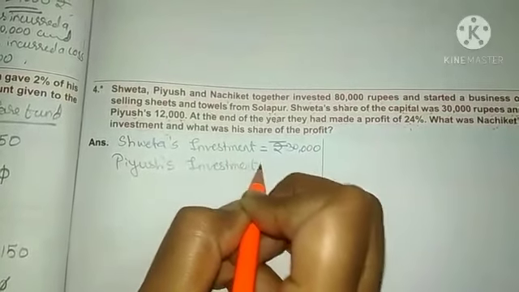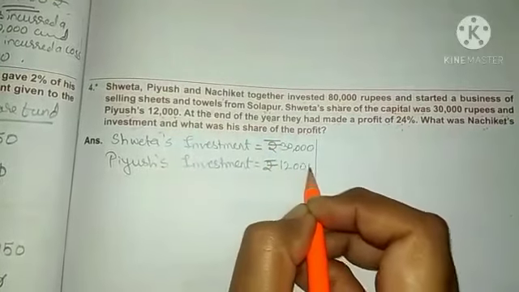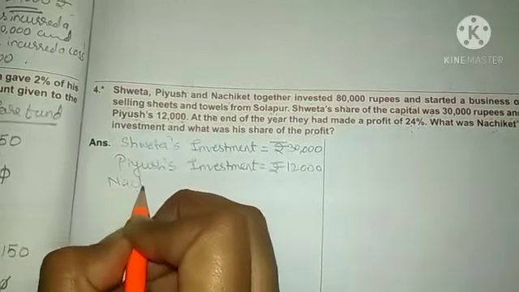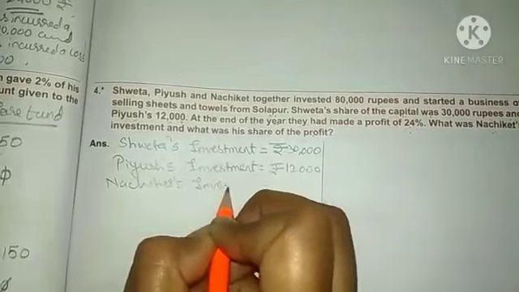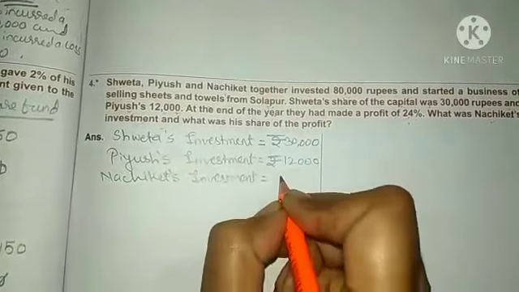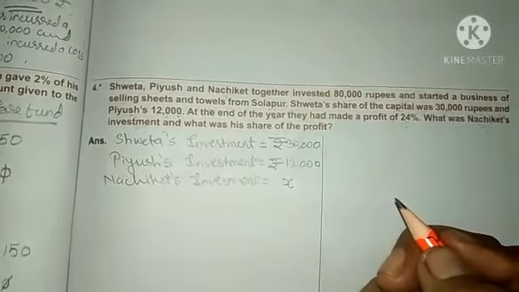What is Piyush's investment over here? That is rupees 12,000. Understood? Then we have to write down Nachiket's investment. Now what will you write down? Now we don't know Nachiket's investment, so we will take here X. Clear, everyone?